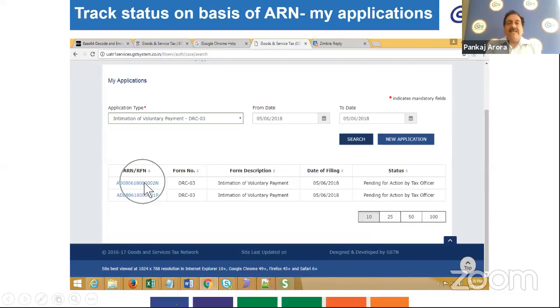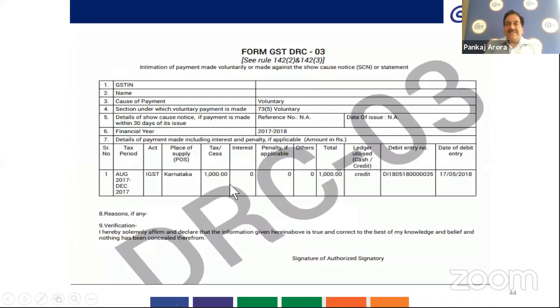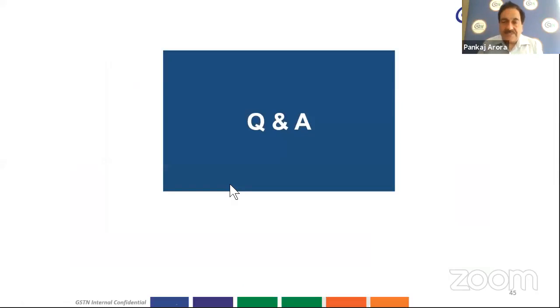Once you click on the ARN number, you can find the details in this form, and you can download it and take a print of it. So this was how to file DRC03.